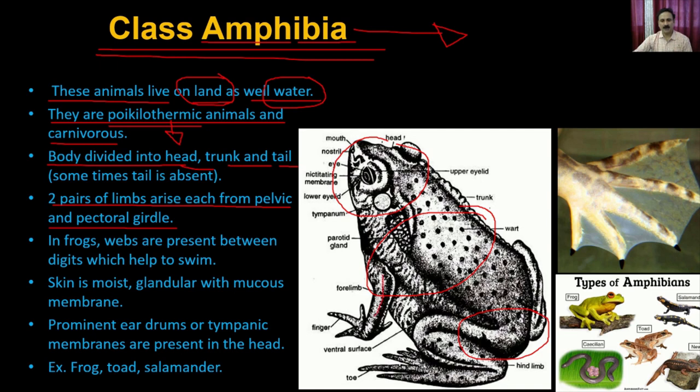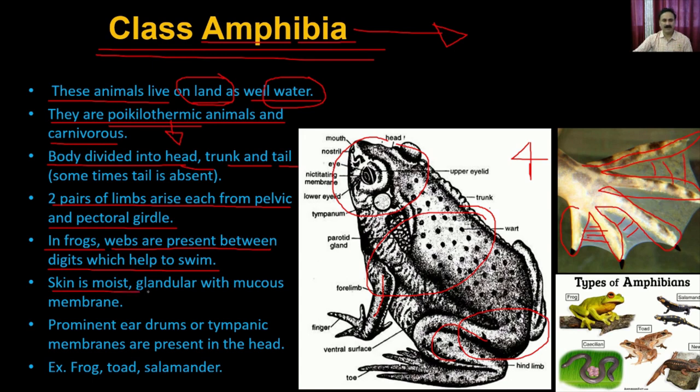So you have the forelimbs, and then you have the hind limbs. So it's actually going to have four pairs of appendages. In frogs, webs are present between the digits, which help them to swim. These are the webbed fingers present in the frog, and you see here there are skin-like appendages between them, and that actually allows them to look like flippers. So they actually help the frog to swim.